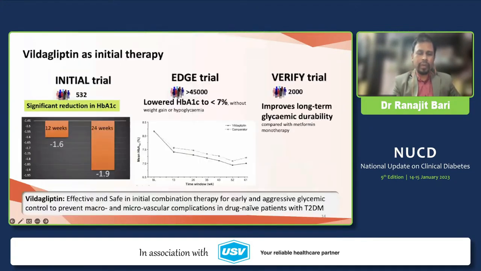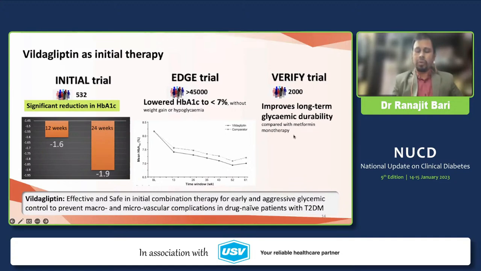The initial study is in recently diagnosed diabetes mellitus patients. The AGE study is a real world study as an add-on therapy to metformin. You see the number of patients in these real world studies. This is the add-on therapy to metformin compared to other oral anti-diabetic drugs, and it has been shown that vildagliptin did better as an add-on therapy to metformin compared to other comparative anti-diabetic drugs in this real world study.